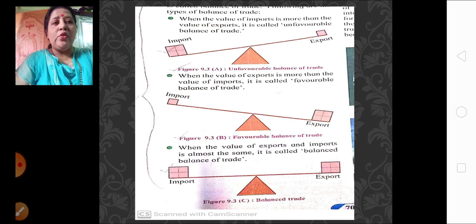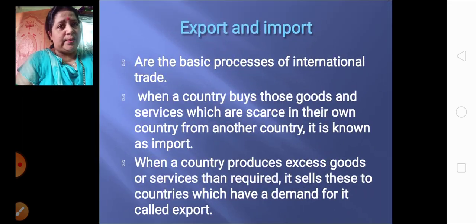Then we have also learned about import and export. What do you know about import and export? For any country's progress, export is more important than import. What is export? When the products are going out of the country, we are earning foreign exchange.